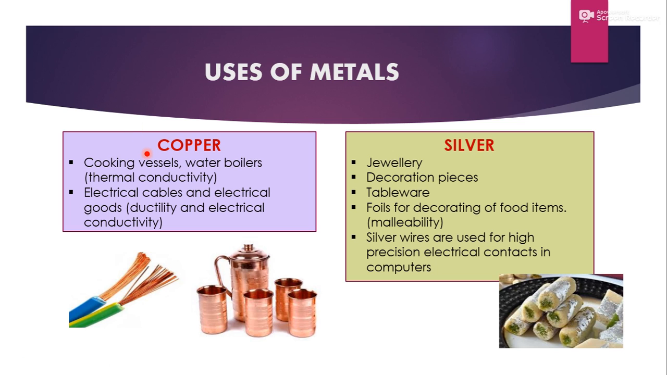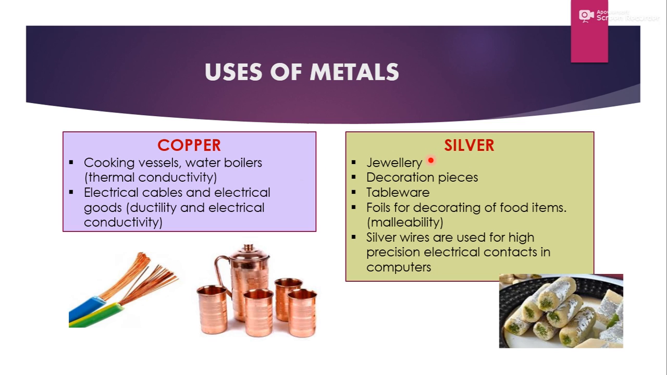Okay, let's discuss the uses of copper and silver. Copper is used for making cooking vessels, water boilers. Again, the same reason, because it has good thermal conductivity. It is also used for making electrical cables and electrical goods because it is ductile as well as having good electrical conductivity. So due to these properties of copper, it can be used in a variety of fields.